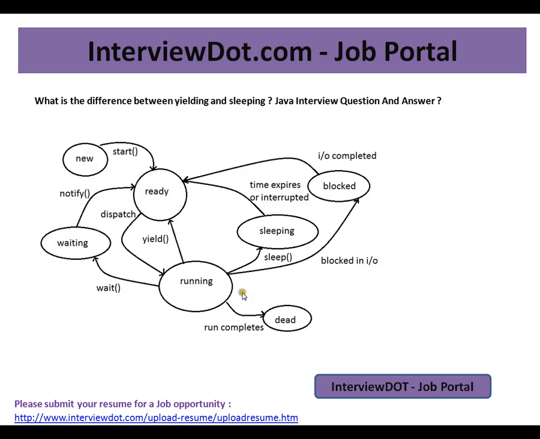So when I call the thread's yield method from the running position, it goes to the ready position. But whereas from running, when I call the sleep, it goes to the sleep or waiting. Okay, so it goes to the waiting, then it goes to the ready. Again, it has to be picked up by the JVM thread scheduler. So this is how it works.